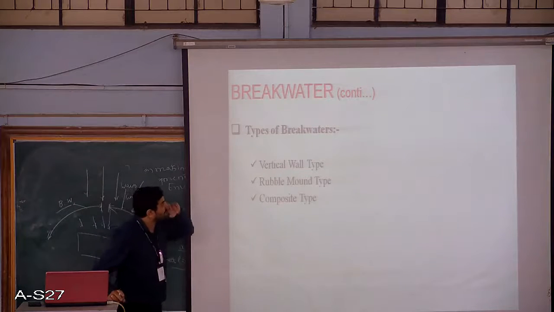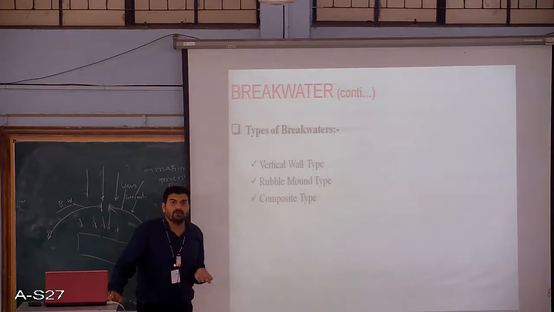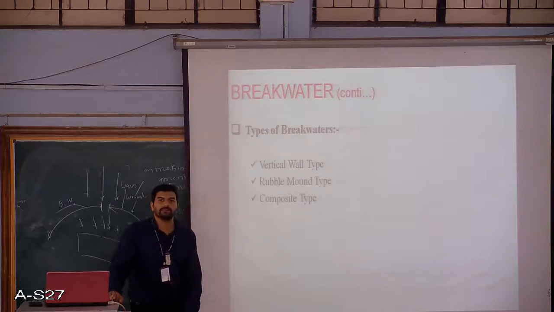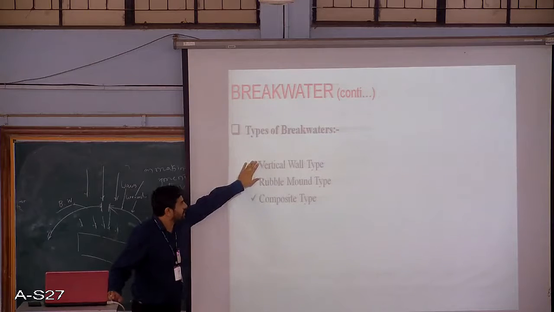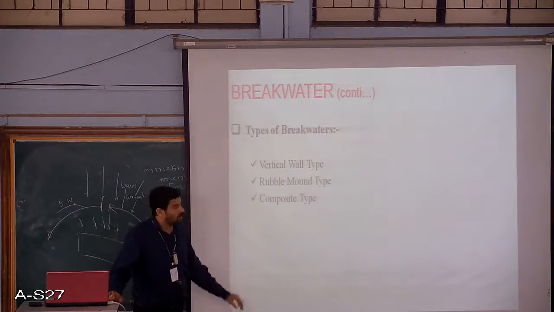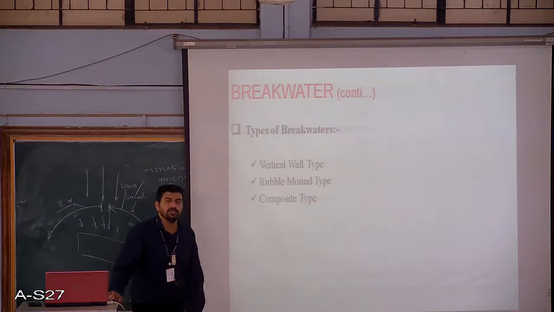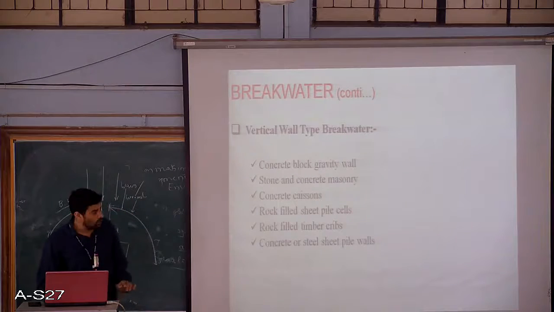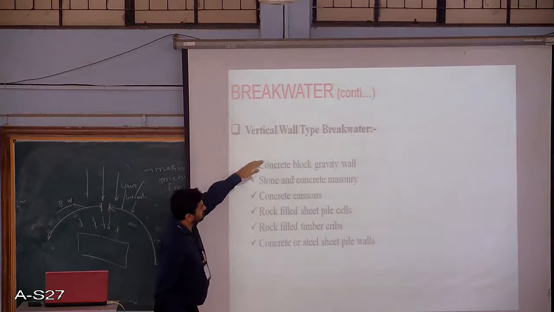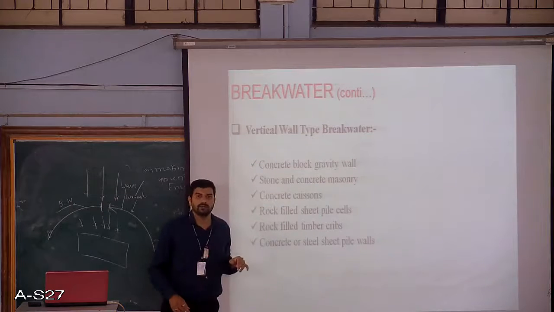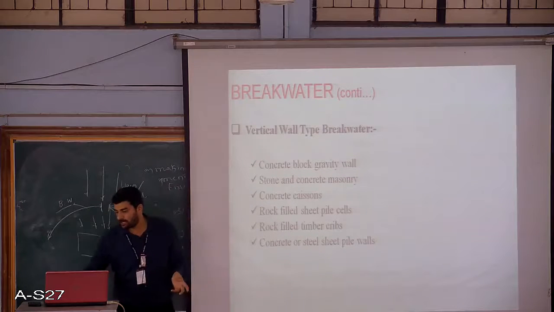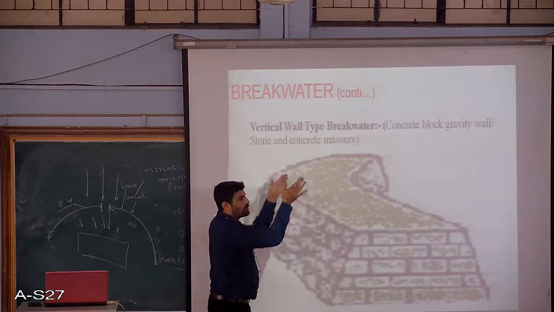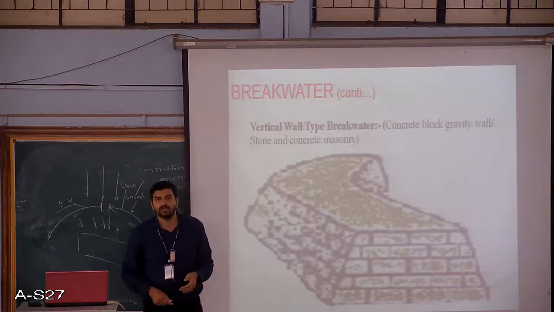We have the next part, that is the types of breakwaters. In general, we have three types broadly. The first one is the vertical wall type, the second one is the rubble mound type, and the third one is the composite type. Further, the vertical wall type again has different types within it. What a vertical wall type means is that we are going to construct a wall type of structure in the water.